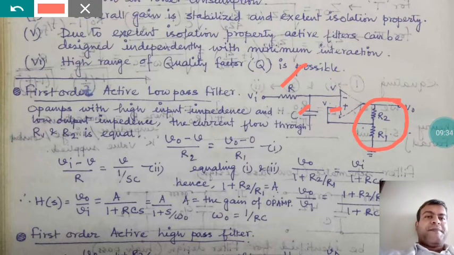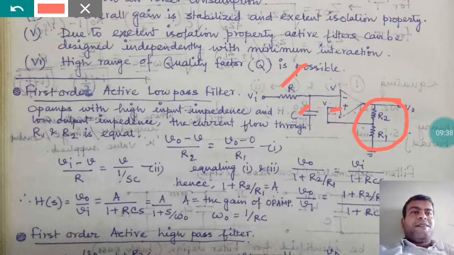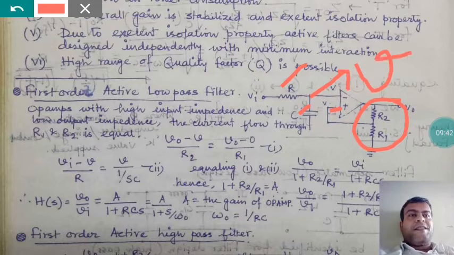Now if you are applying this, how do we write the equation? If this particular point has voltage V, then V0 minus V by R2 equals V0. Obviously, because of high input impedance, the input current is 0, so V0 minus 0 by R1.